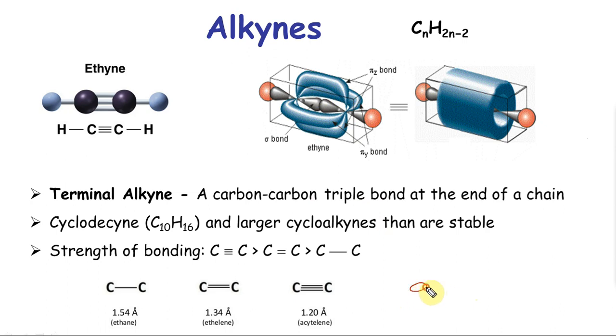These two, let's say for example they are far away, they can do this. For a pi bond, these have to overlap sideways, they cannot be far away. They have to be within a certain distance to overlap, so they have to come closer. So a triple bond is always going to be shorter than a double bond, which is shorter than a single bond. Right?